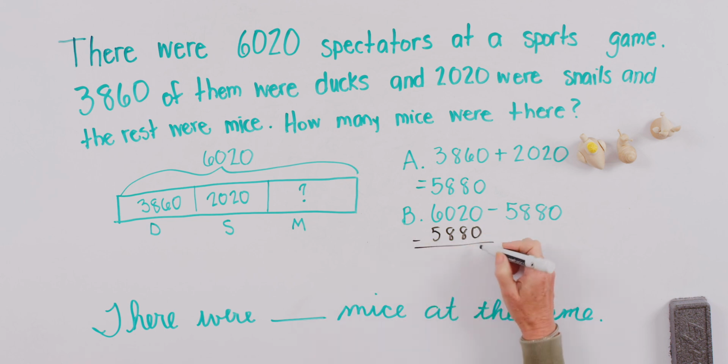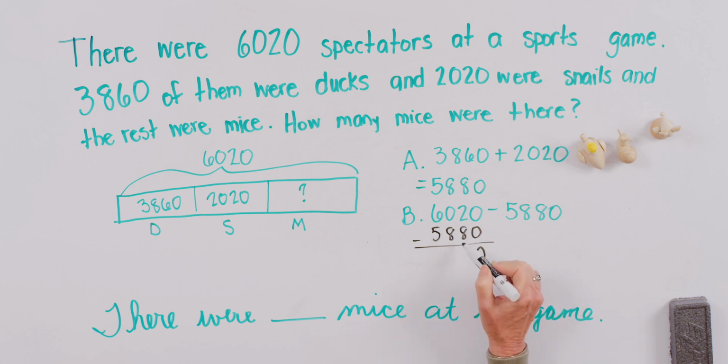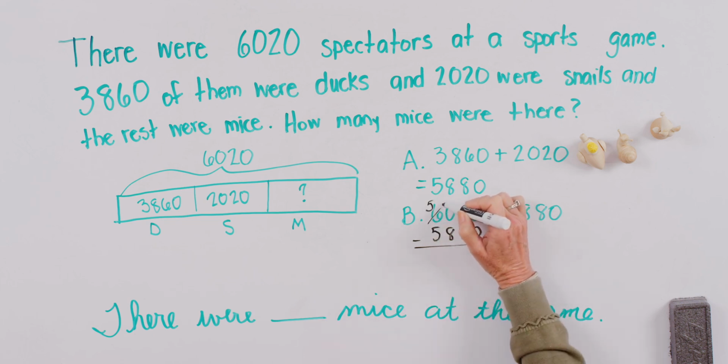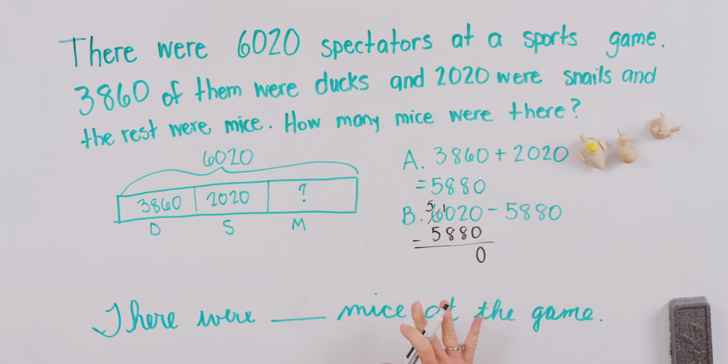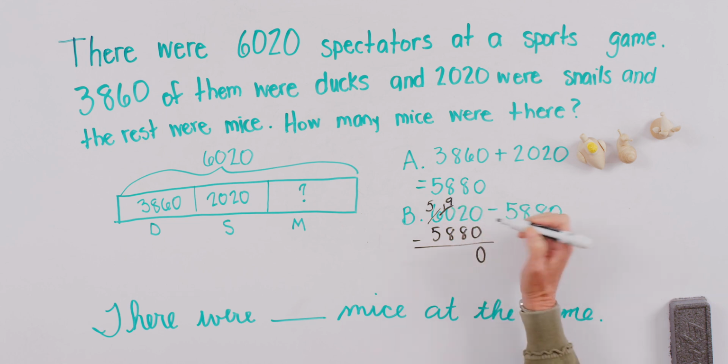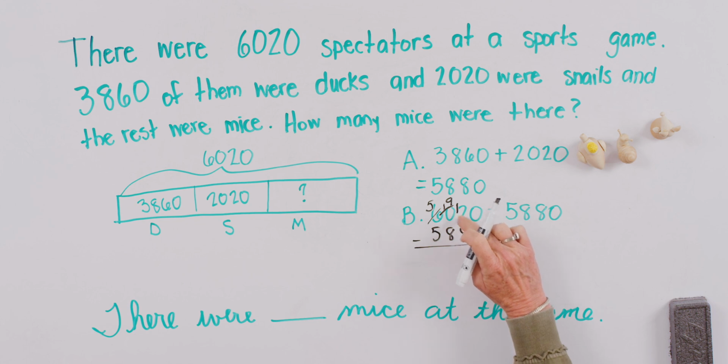0 minus 0 in our ones column is the easy part, right? Then we say, okay, well, I've got some renaming, and I can't come here, so I have to come all the way over here. We're going to rename this as 5,000. We've got 10 in our hundreds column, but right away, we're going to rename those 10 hundreds as 900s. So we can take one of those and move it over. Now I have a total of 12 tens, and I can say 12 minus 8,